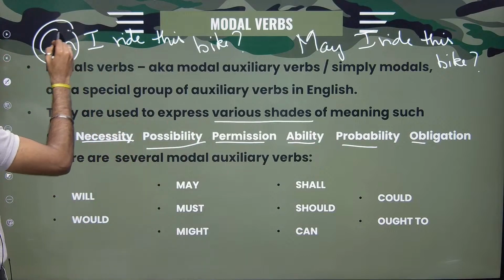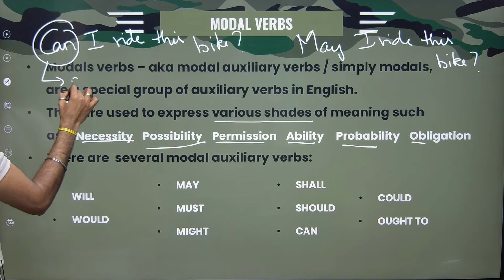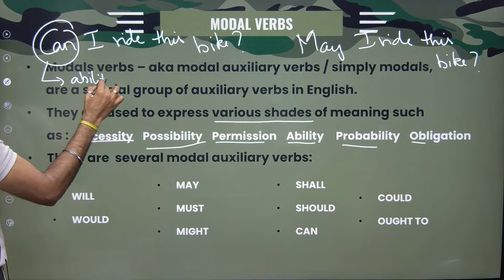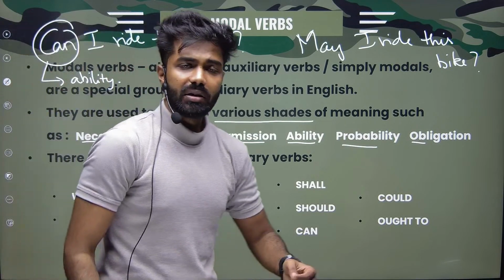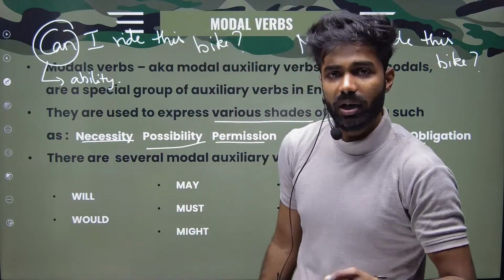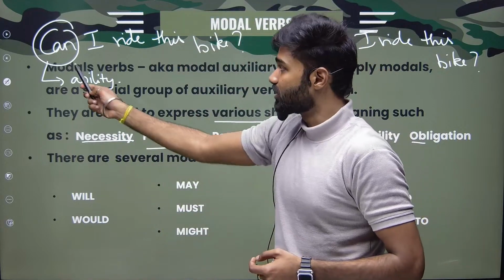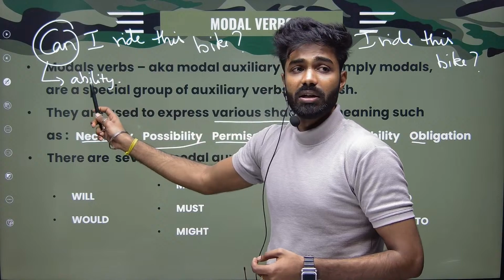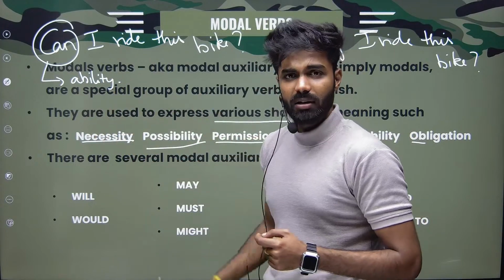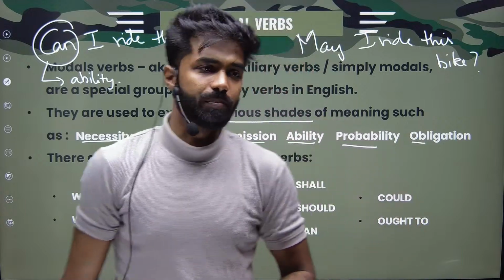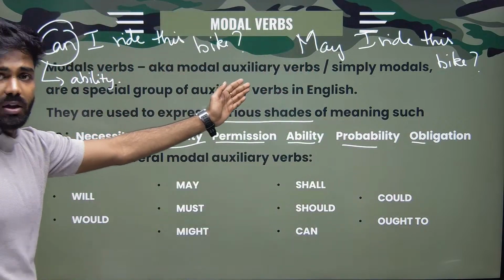Here, can is primarily used to show ability. If someone is asking, can I ride this bike, matlab, मैं ये ride कर सकता हूँ क्या? Do I have the ability to ride this? If someone is using can, it means that especially we are talking about the ability. Can I ride this bike? Do I have the ability to ride this bike? That is the meaning of this question.